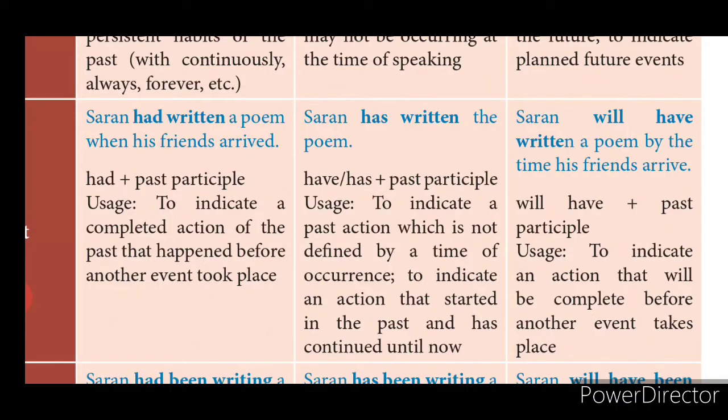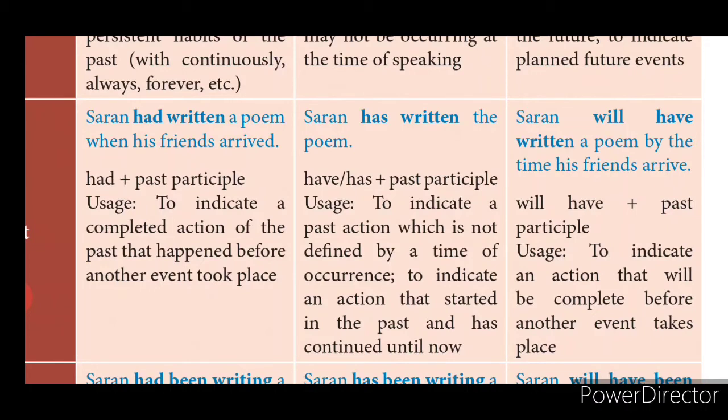Okay, a past action which is not defined by the time. You are not telling that at 10 a.m. he was doing this. No, you are not mentioning that. In the past he has written the poem. In the past he has listened to the class. In the past they have contributed to the drama, like that. So you are mentioning some past events, not mentioning the time of the occurrence.